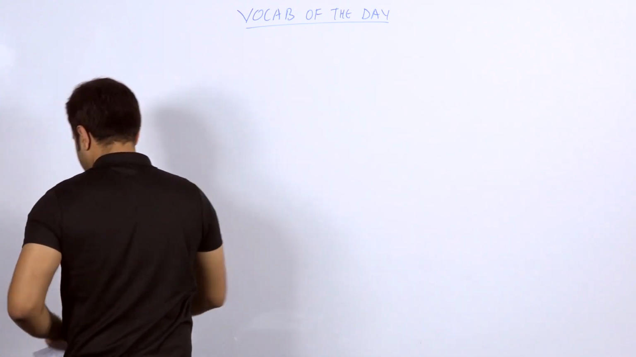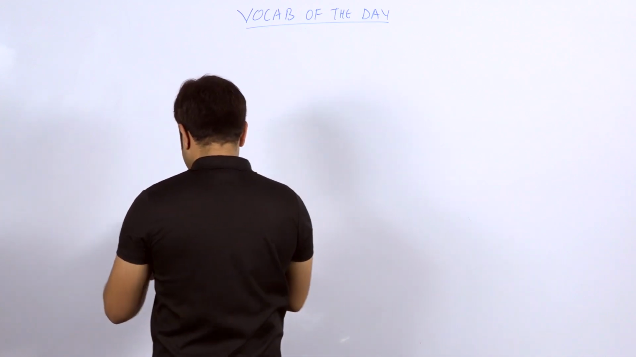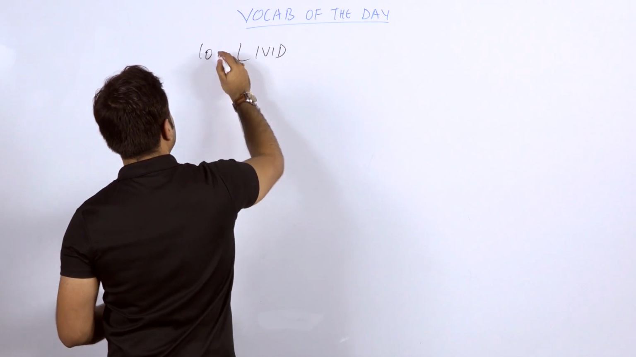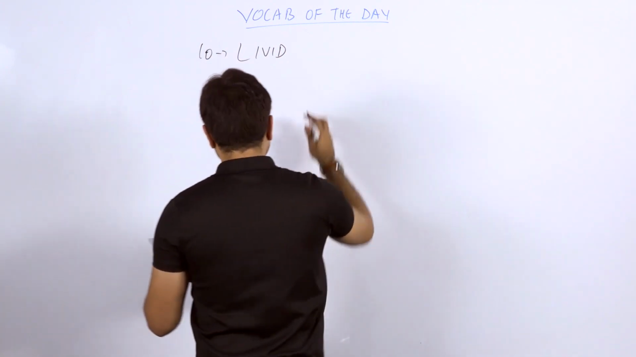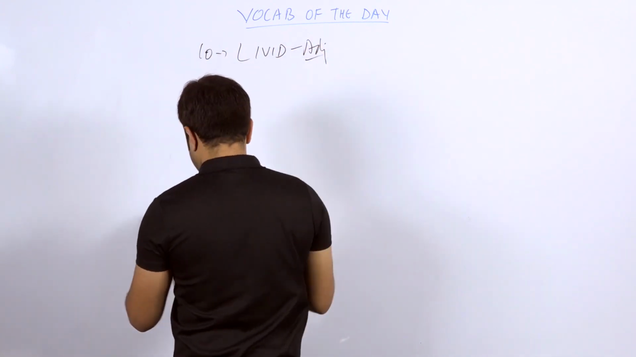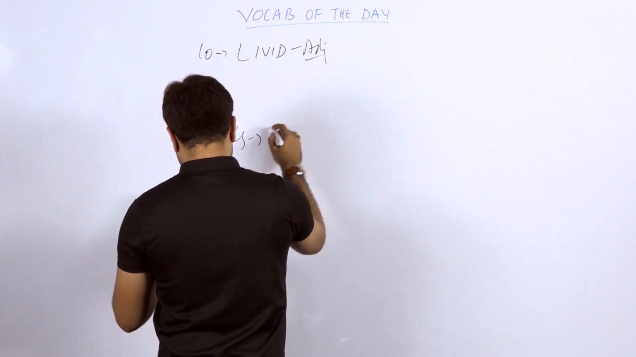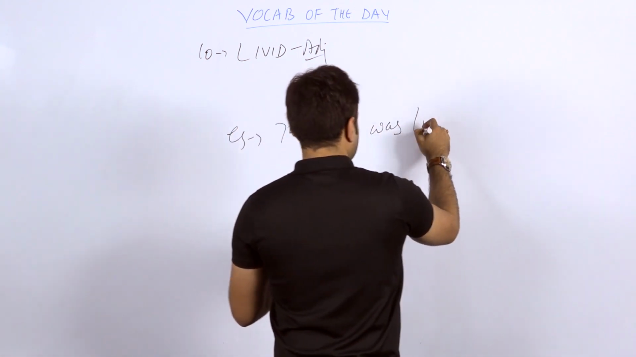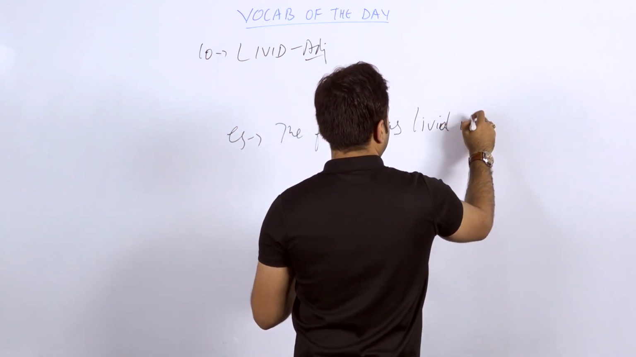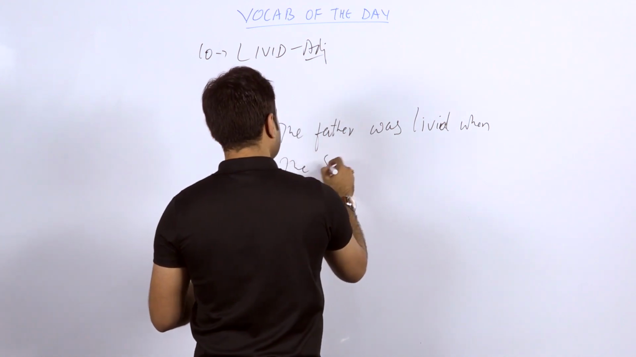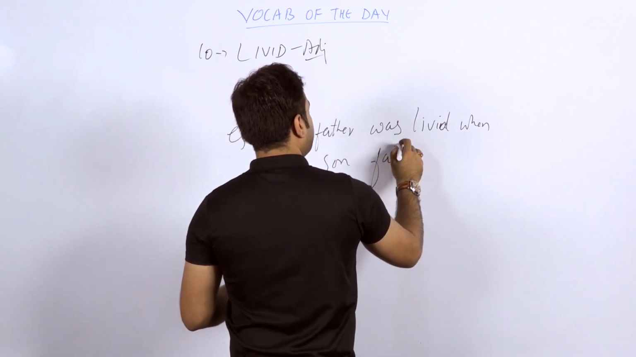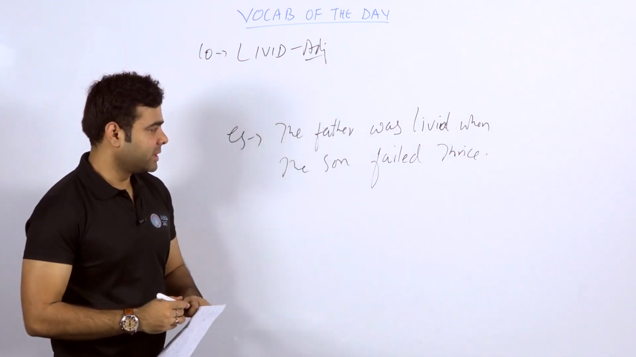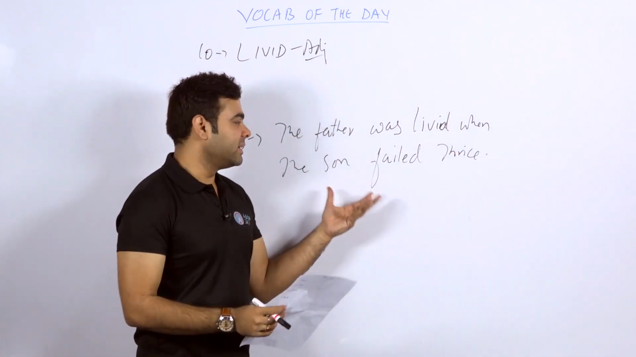The last word that we are going to discuss is, students, livid. The 10th word is livid. L-I-V-I-D. Remember, livid is a word which can be used as an adjective. What is the example? The example says the father was livid when the son failed thrice. Now, he's a noble son, I must say this.